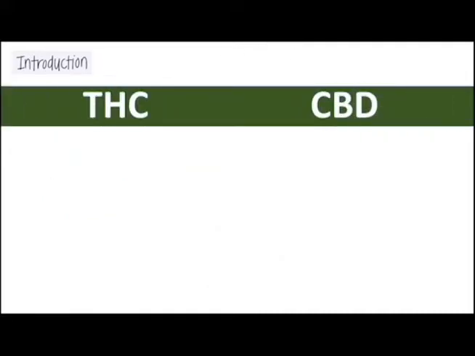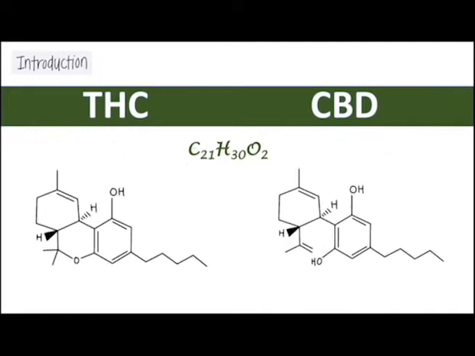The two most well-known cannabinoids, THC and CBD, share the same molecular formula, which is C21H30O2. They also have almost identical chemical structure. The only difference is that THC contains a cyclic ring, while CBD contains a hydroxyl group. This structural difference leads to different mechanisms of action and different effects on the body. It is known that THC is the component that gets you high, while CBD is the non-psychoactive component that affects the body in less obvious ways.